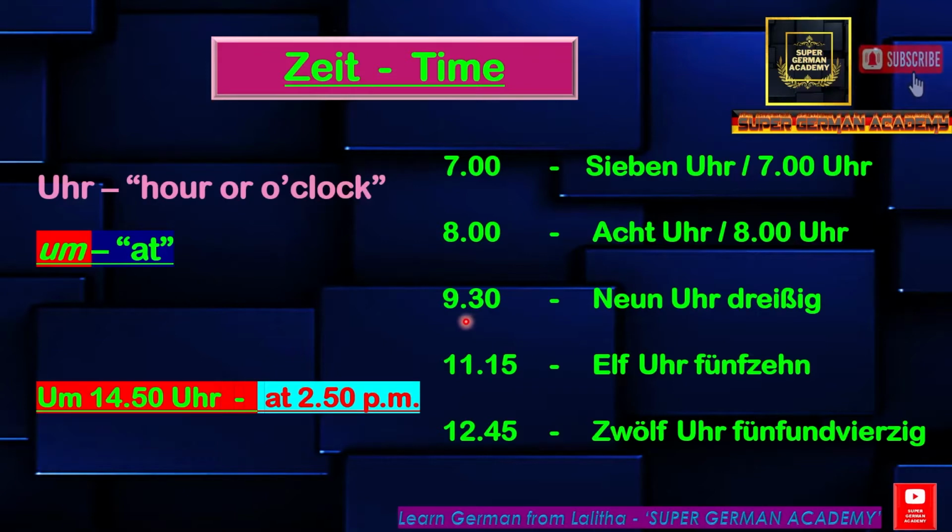Next, if it is 9:30, then you know for the number 9 it is neun, and for 30 it is dreißig. So you will say 9 Uhr 30. For 11:15 you will say 11 Uhr 15, because for 15 it is fünfzehn and for 11 it is elf. So 11:15 is called 11 Uhr 15. Now for 12:45 it is 12 Uhr 45. Here you will mention the Uhr after the hour. Okay, 12 Uhr 45.